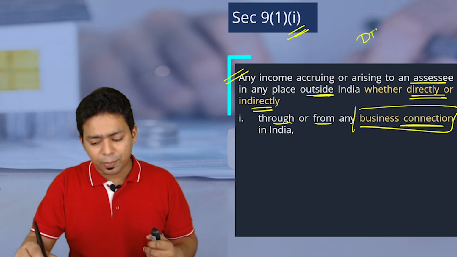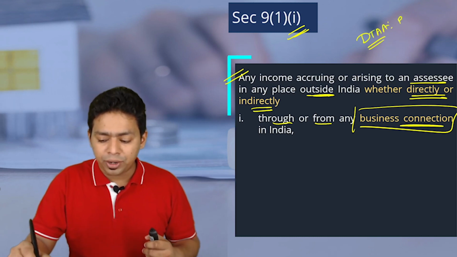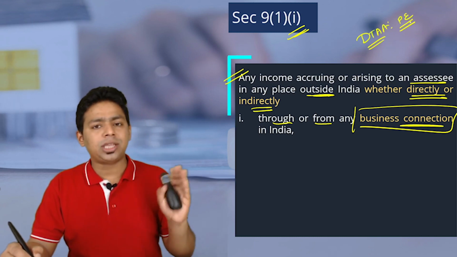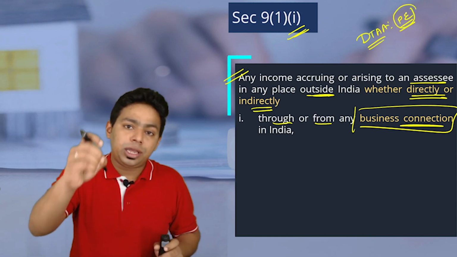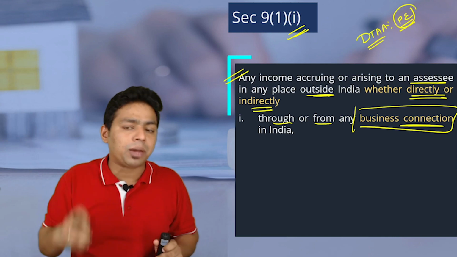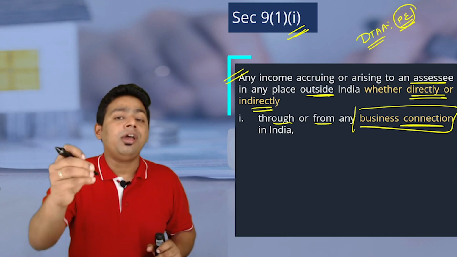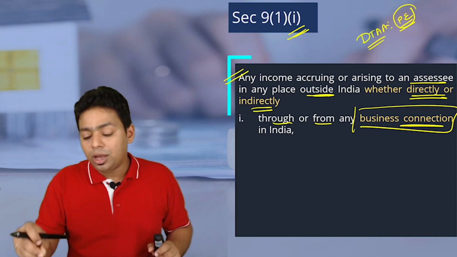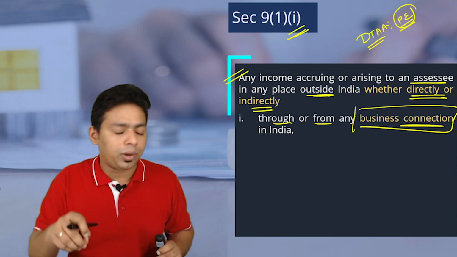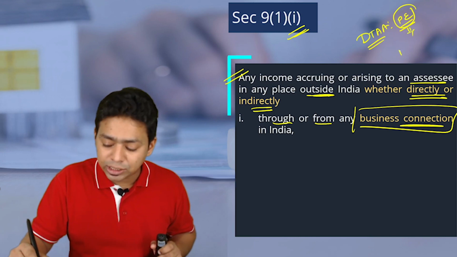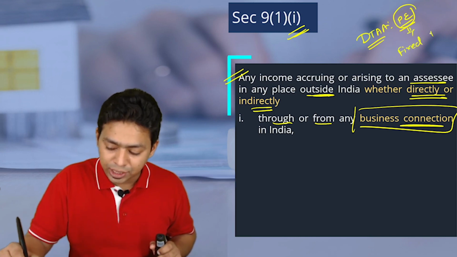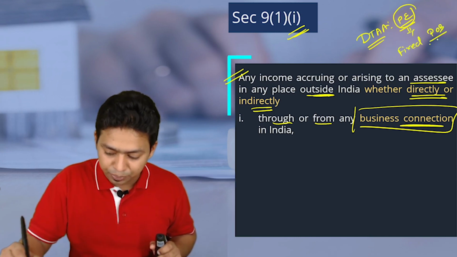As per the DTAA chapter, they focus on permanent establishment, and their permanent establishment is clear. The definition of permanent establishment says the income of a foreign entity will become taxable in India only if the foreign entity has a permanent establishment in India, that is, a fixed place of business, POB.